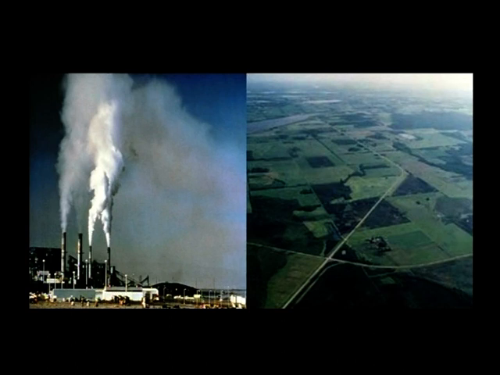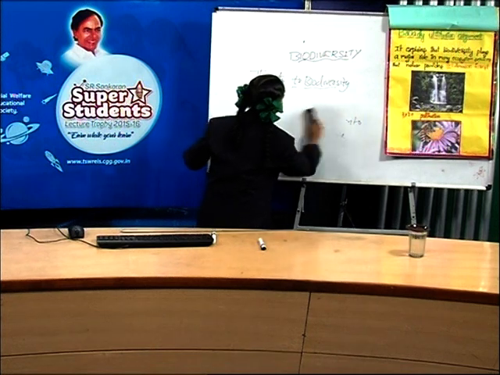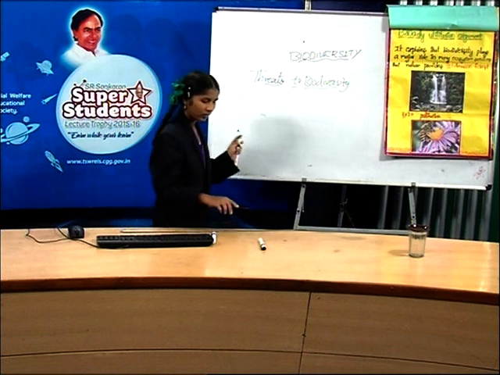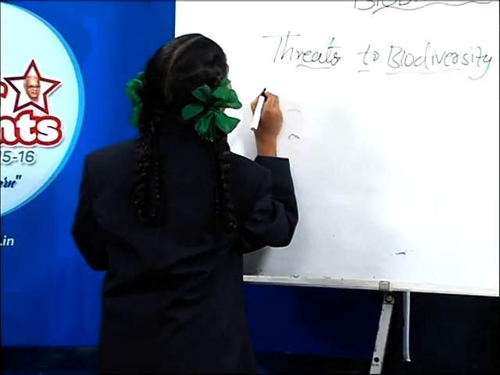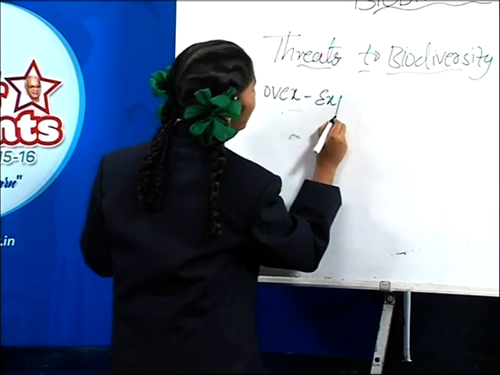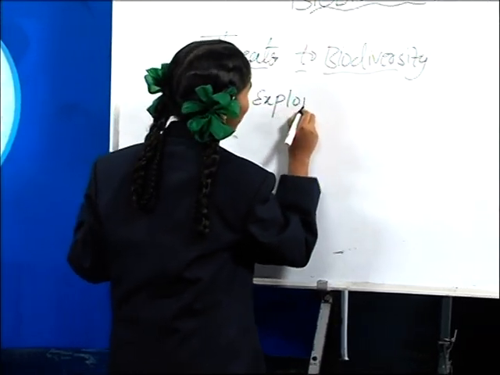And let's see the second threat. That is over-exploitation. What is that, friends? Over-exploitation.